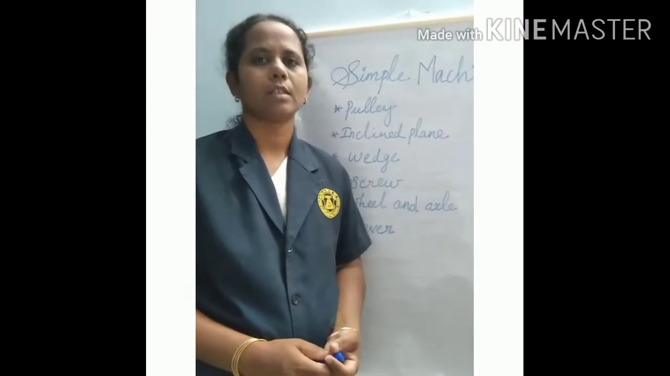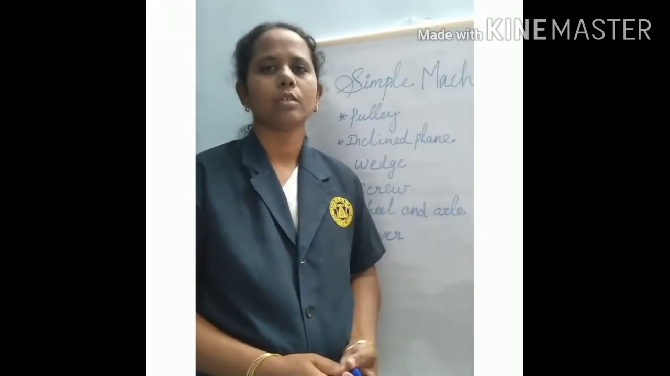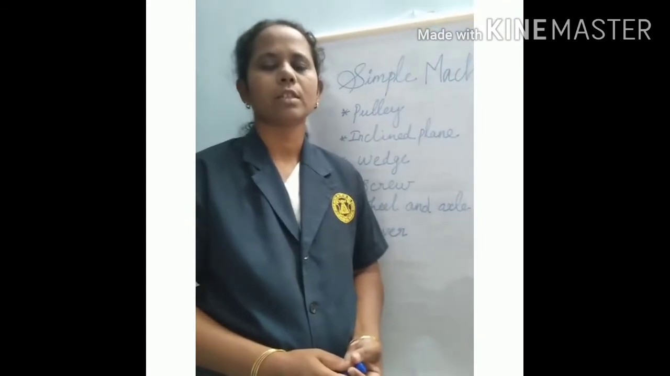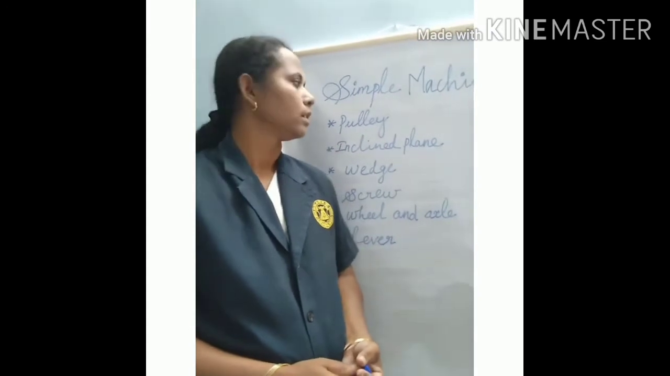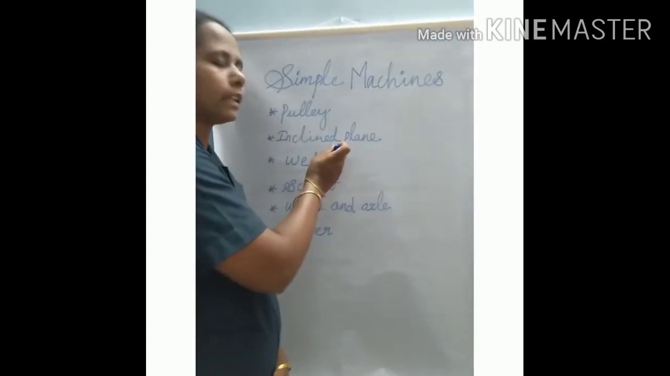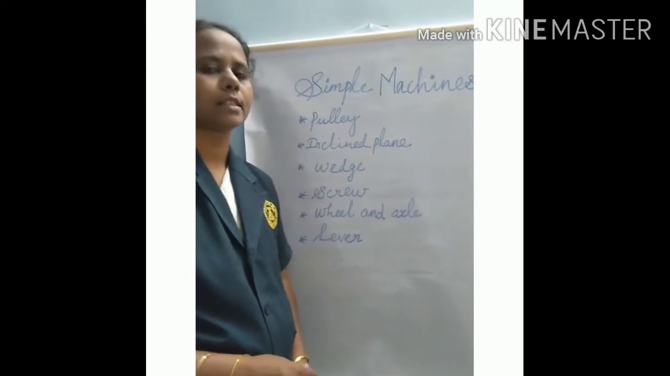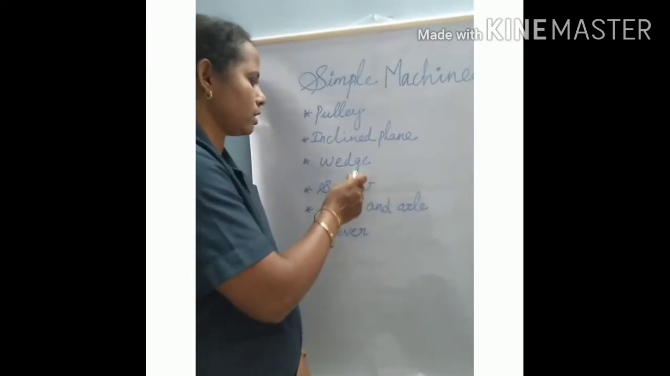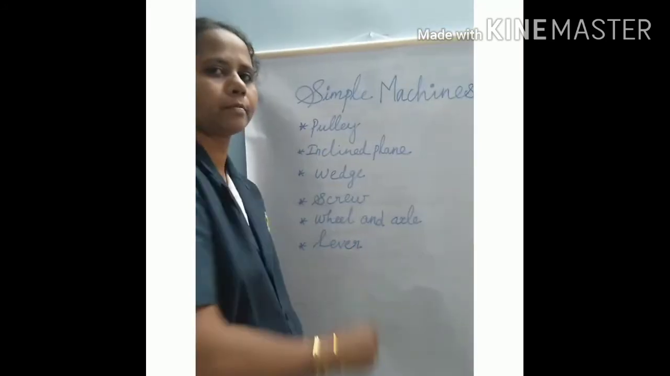Now I am going to discuss examples of simple machines. In the previous class we learnt about simple machines and examples of simple machines, pulley and inclined plane. Now let us see about wedge, screw, wheel and axle, and lever.